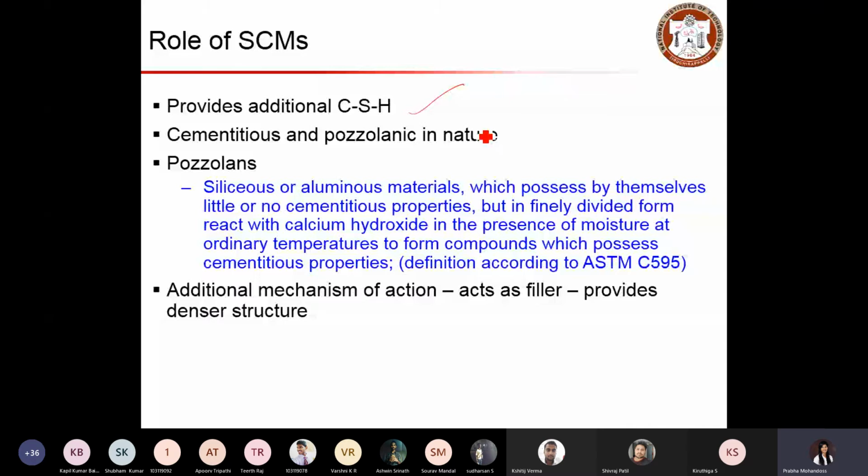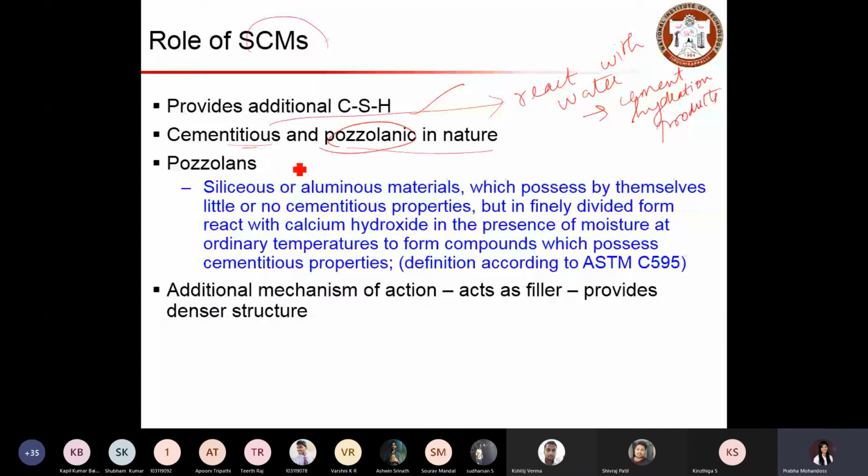depending on the type, mineral admixtures can be cementitious or pozzolanic. Cementitious means the materials that directly react with water and give cement hydration products. If it is pozzolanic, it cannot directly react with water to produce cement hydration products.